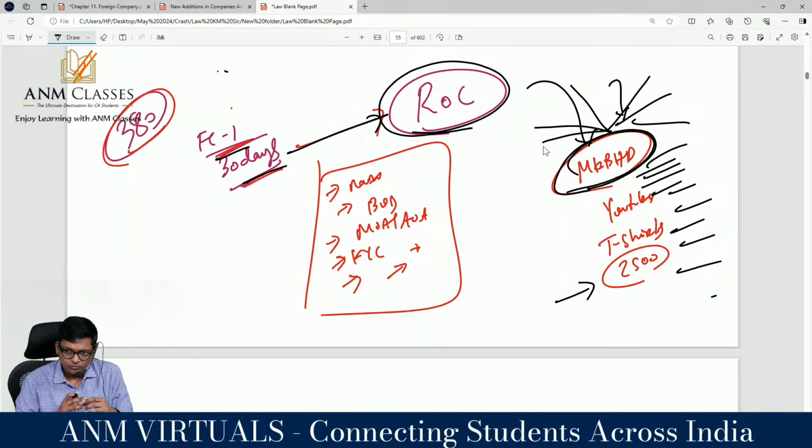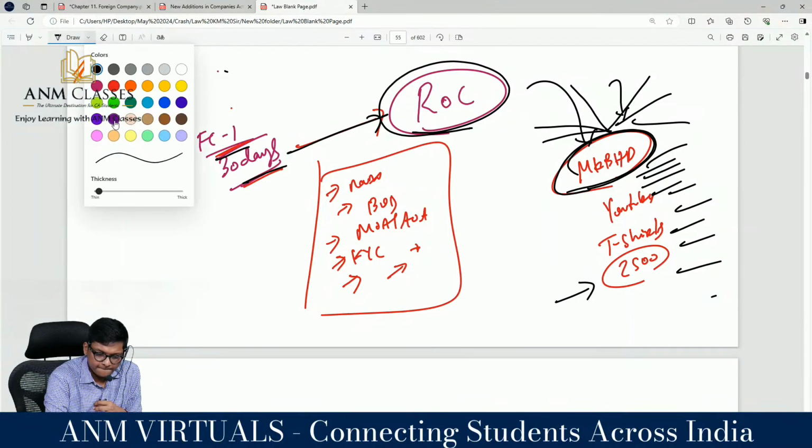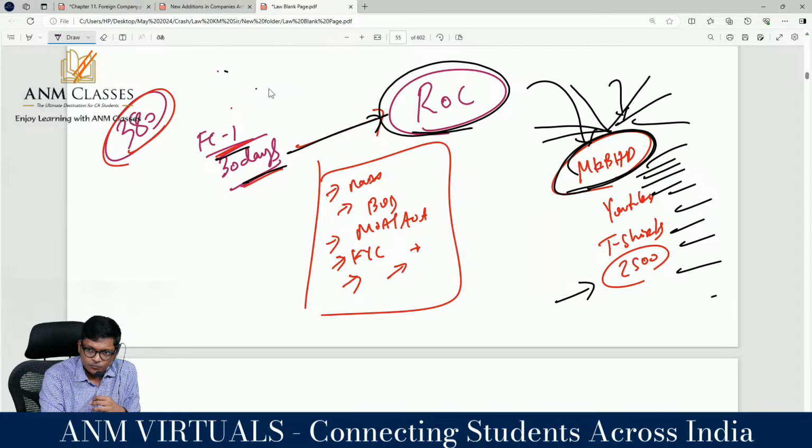No? But if ROC does this, which address, sir, will ROC send it to? If ROC sends it, which address will they send it to? The MCA21 website is the address.